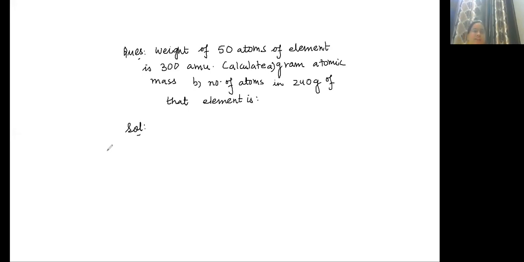Weight of 50 atoms is given as 300 AMU. If you calculate the weight of one atom, what will you get? You will get the atomic mass.